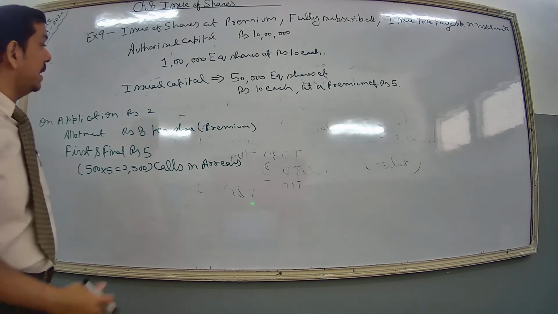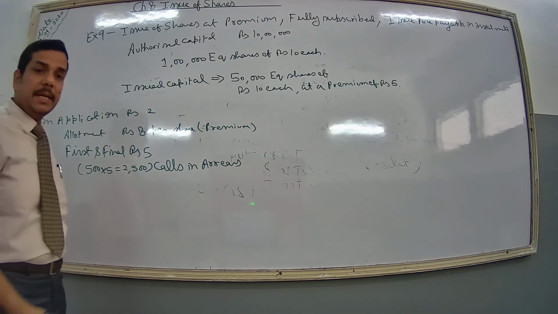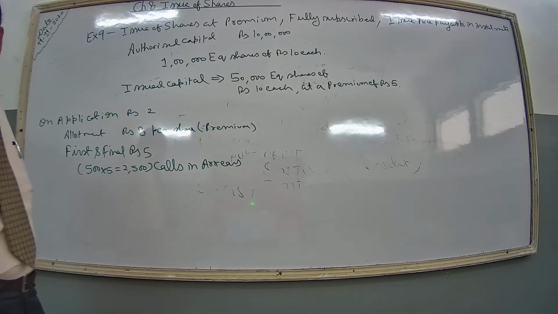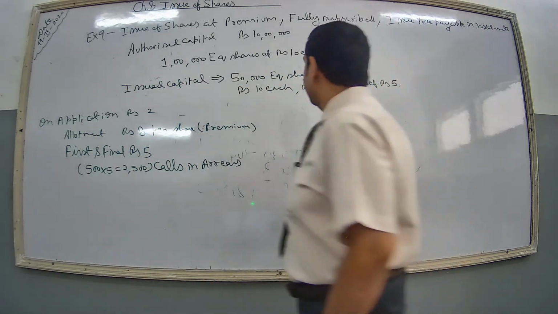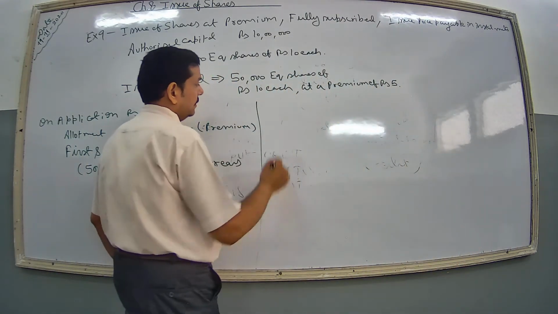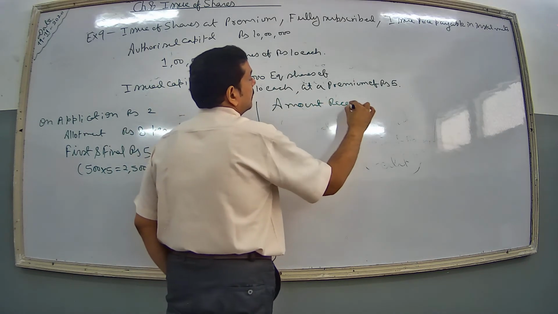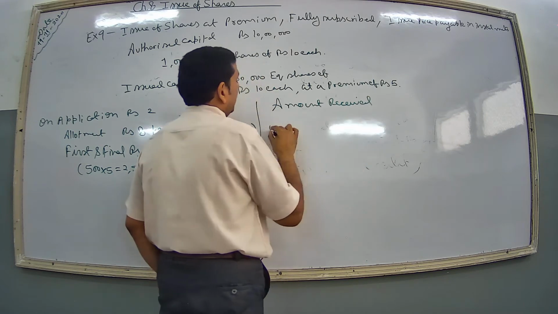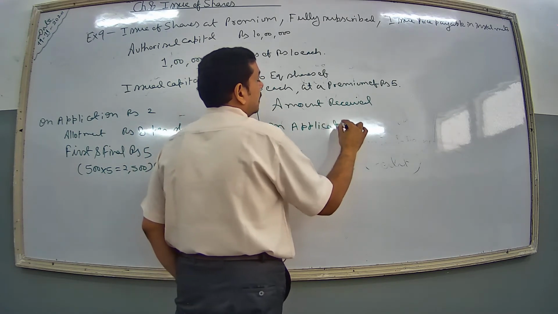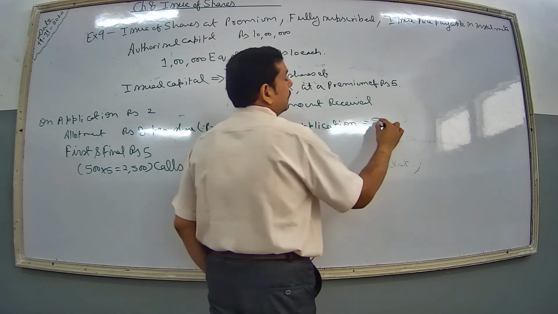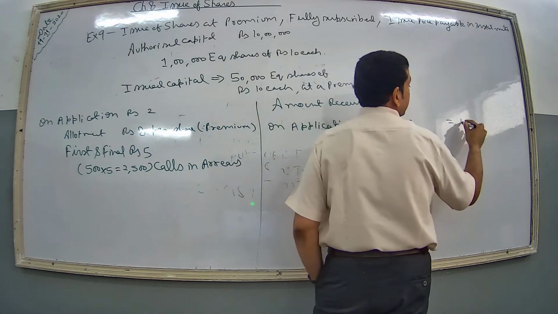Clear? As we are not supposed to make the journal entry or cash book, we have to directly make the balance sheet, so we are going to make our calculation. Now we will calculate the amount received. On application, 50,000 into 2, that is 1 lakh.